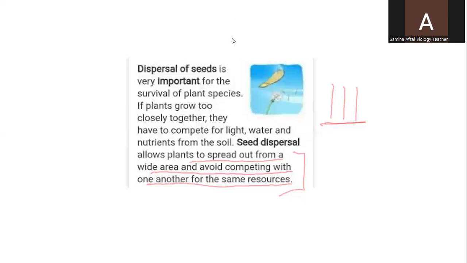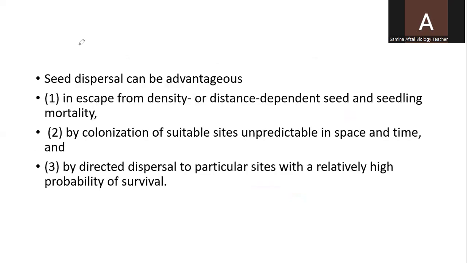In the next video, we are going to discuss the other advantages of seed dispersal, that is, they escape from density or distance dependent seed and seedling mortality. So they are not present at a place where there is too much density of plants; they move to faraway places and find a proper place to germinate.